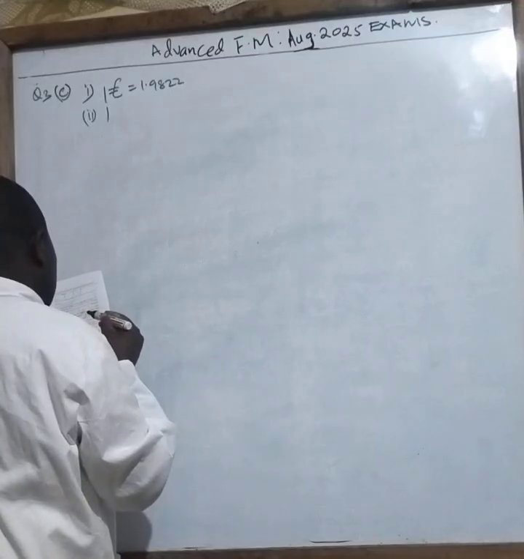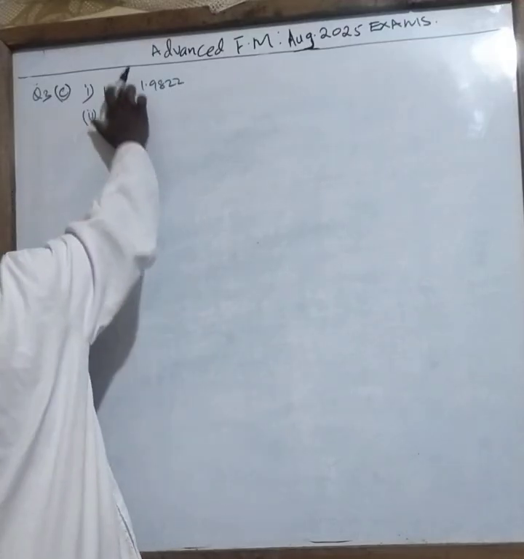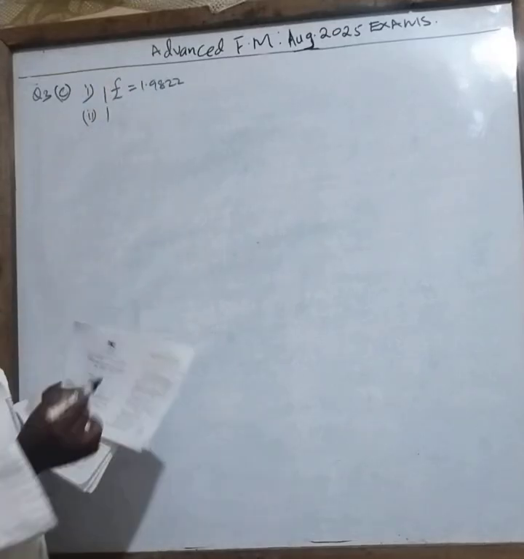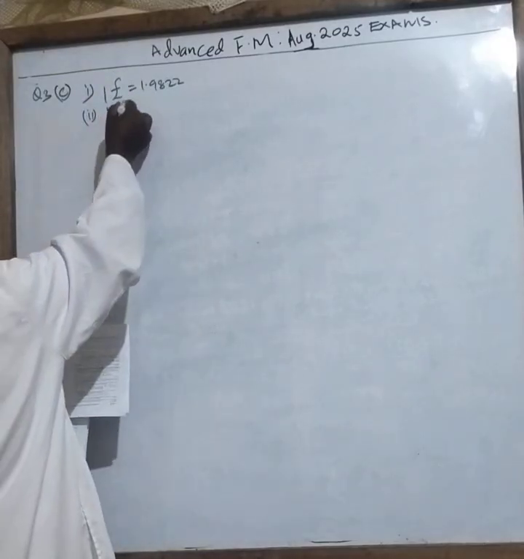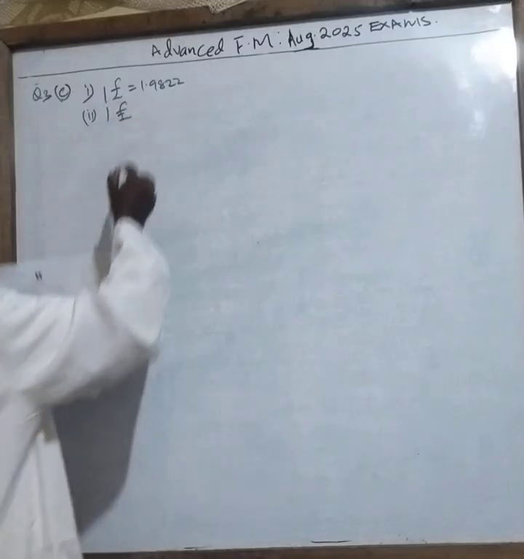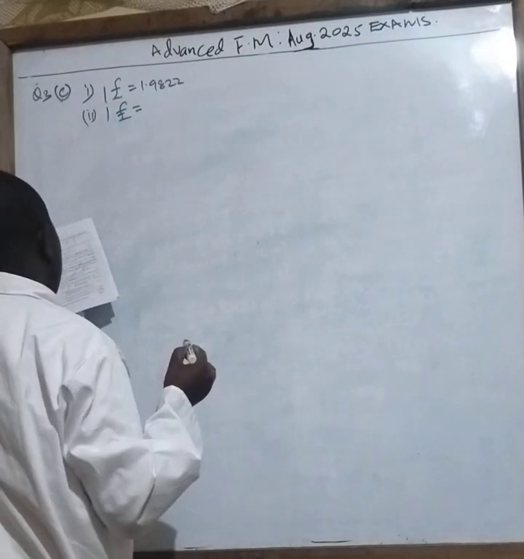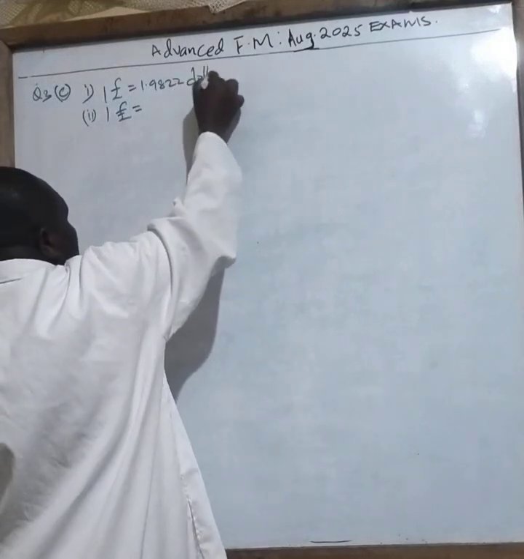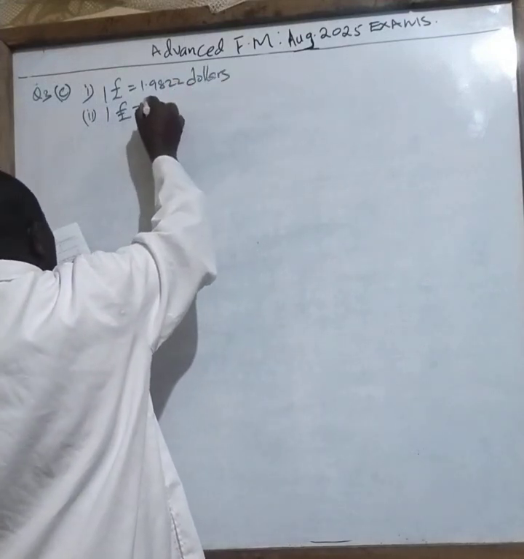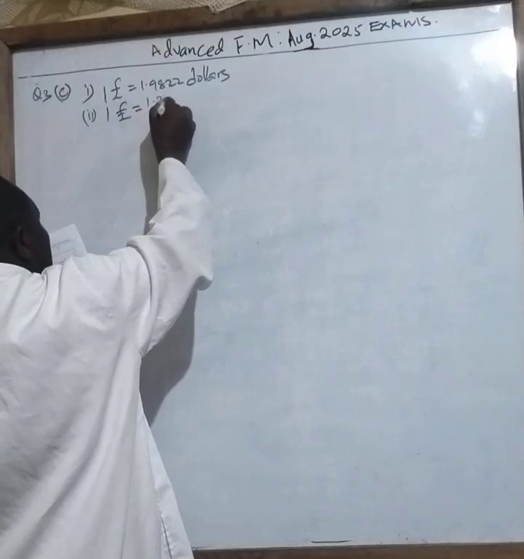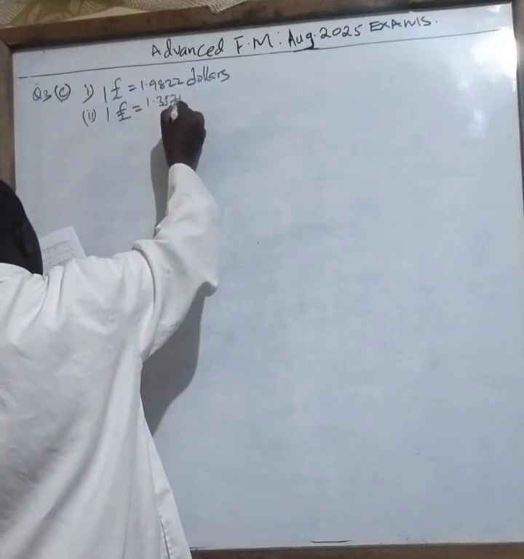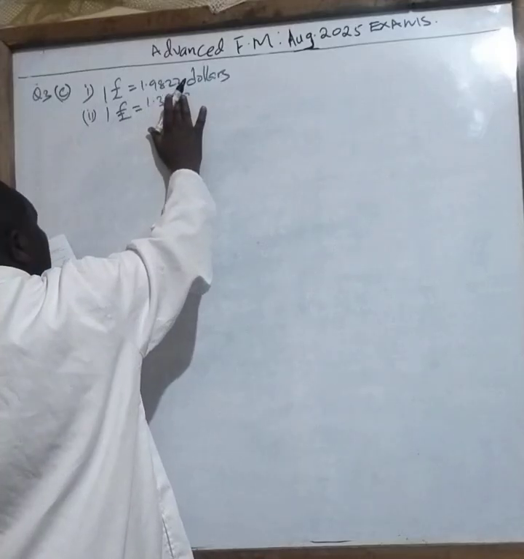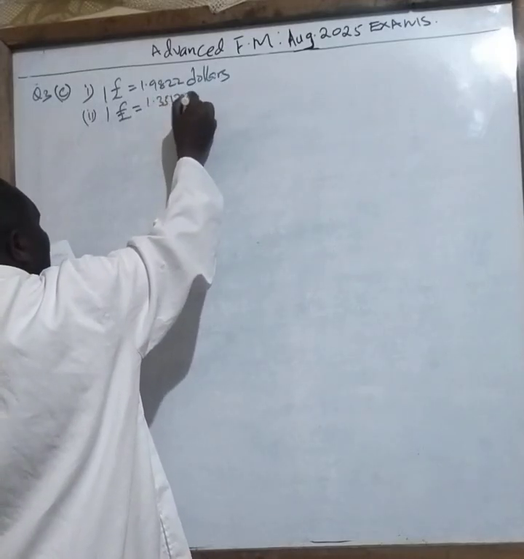just a minute. Sterling is not like this, sorry. The sign for sterling is just like that. But for the euro, it will be like that, which is given as 1 euro is given by, these are dollars, 3570 dollars.